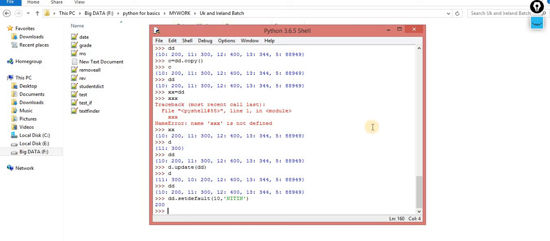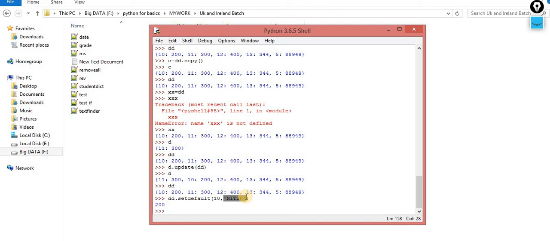When we use this method, it takes two arguments. The first argument is considered as a key and the second argument is considered as a value. This is the first funda.